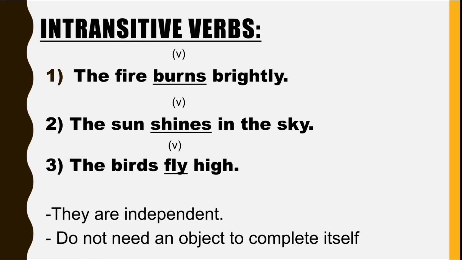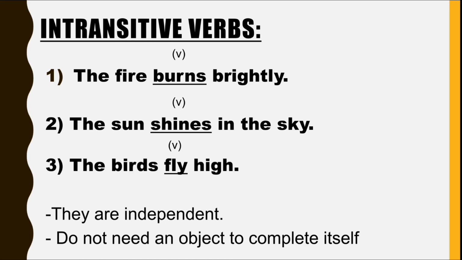Let's take a look at the second one now. The sun shines. Our verb here is shines. And what is in the sky? We're going to ask the question, what now? The sun shines what? The sun shines whom? Not an answer at all. So, in the sky is not our object, but simply a prepositional phrase.